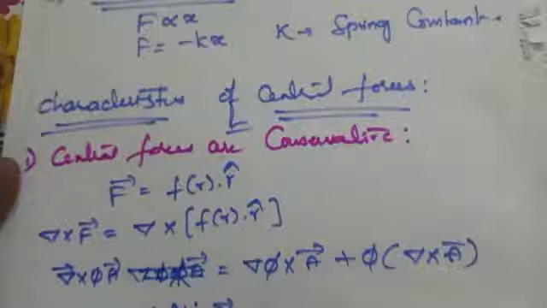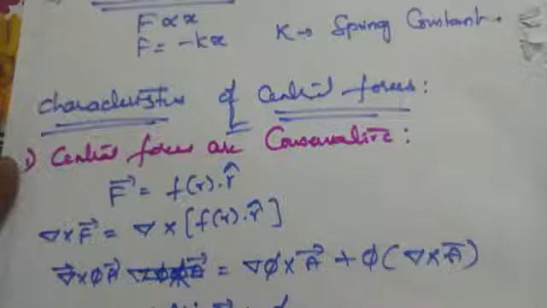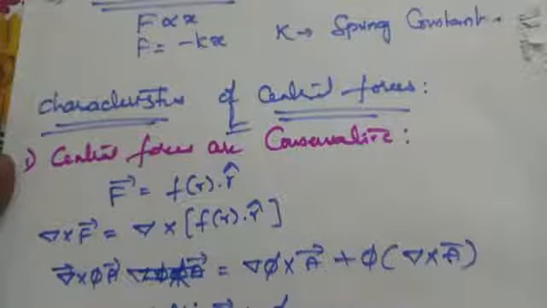Let us apply the formula: we get del f of r cross r cap plus f of r into del bar cross r cap.